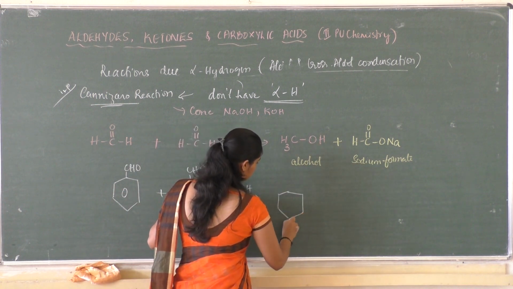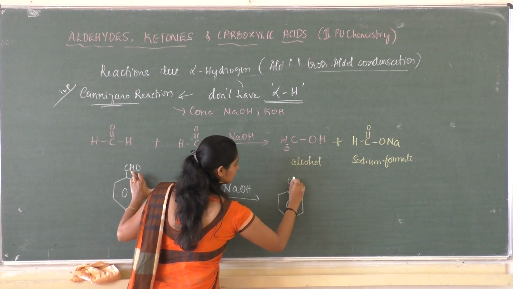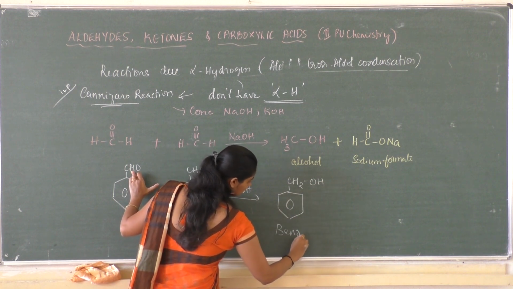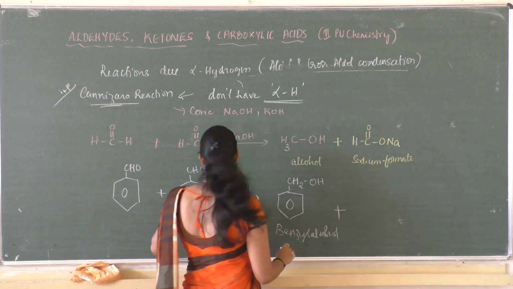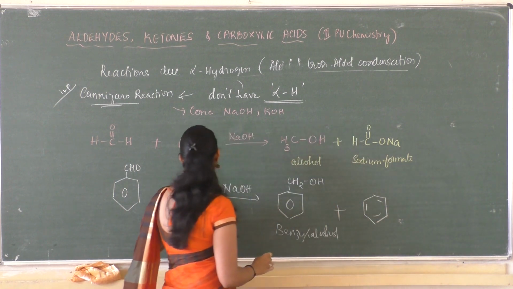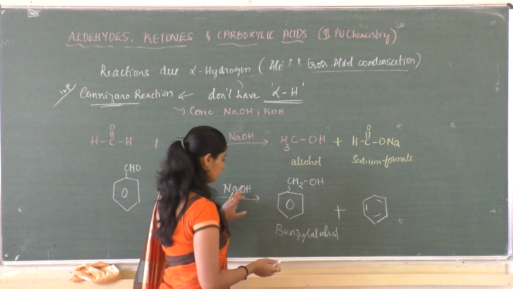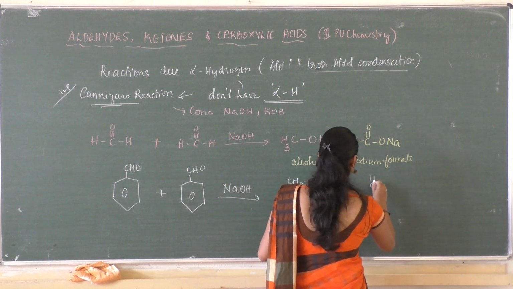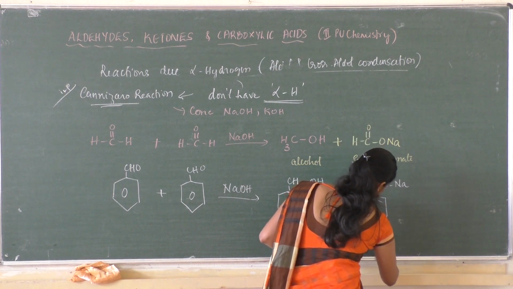Reduction gives CH2OH, benzyl alcohol, plus this becomes, you know, on oxidation an aldehyde becomes a carboxylic acid and it gets exchanged with sodium, so it becomes the sodium salt of carboxylic acid, C double bond O, ONa. So this is nothing but sodium benzoate.